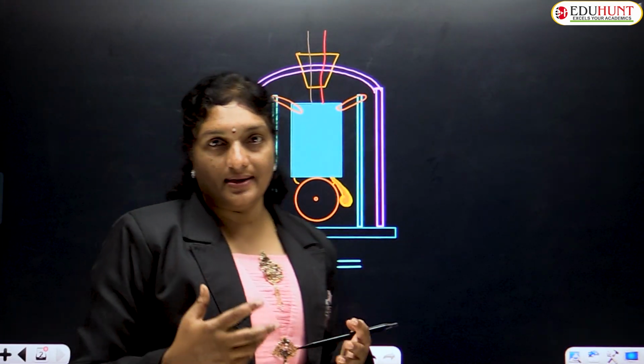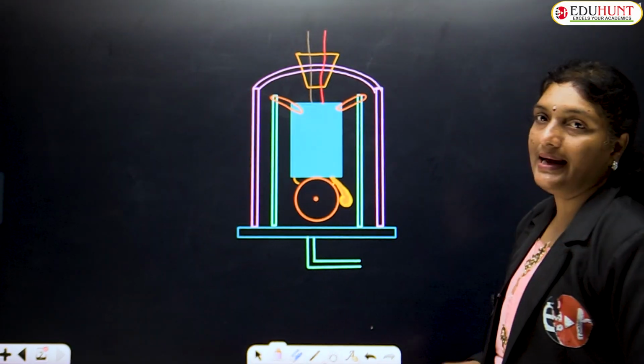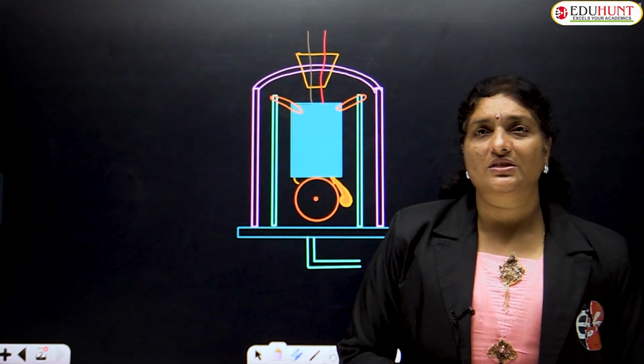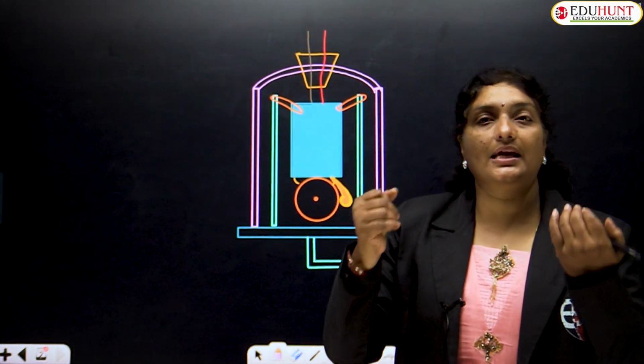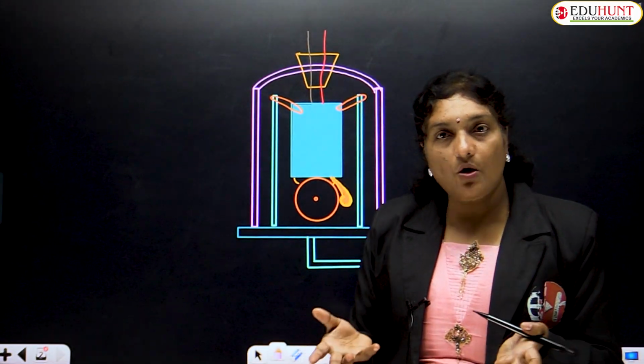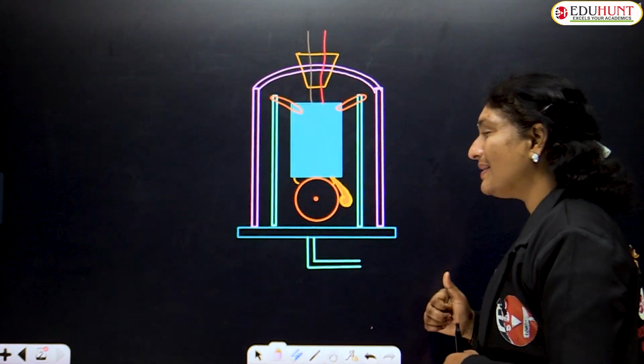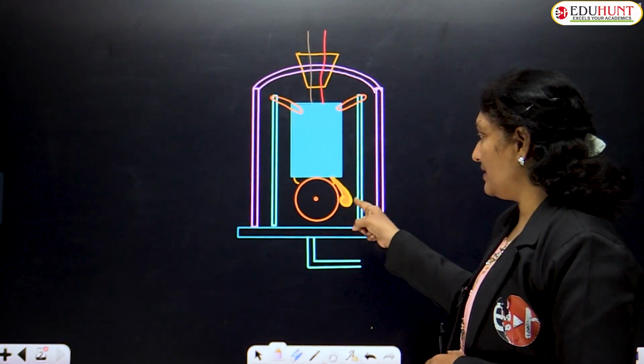So let us try to understand the working of this electric bell jar. Whenever the circuit is closed, what do you mean by circuit is closed, children? Whenever the switch is on, what happens? The electric bell starts working. How does the electric bell start working? This alarm bell